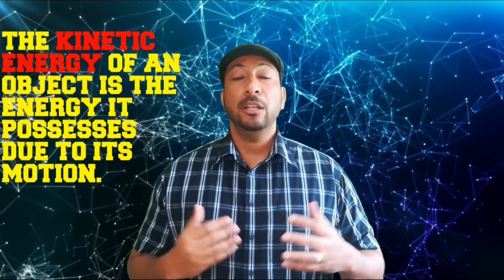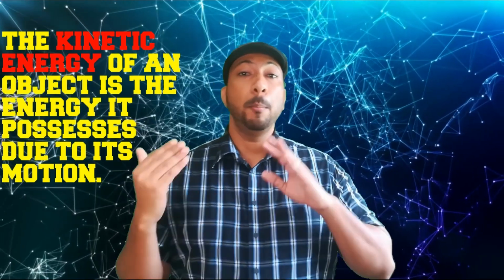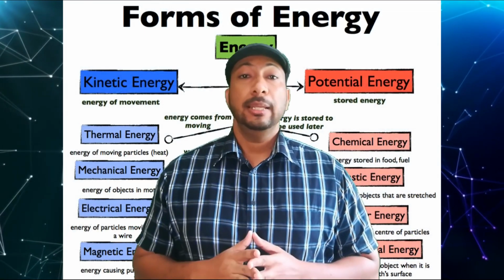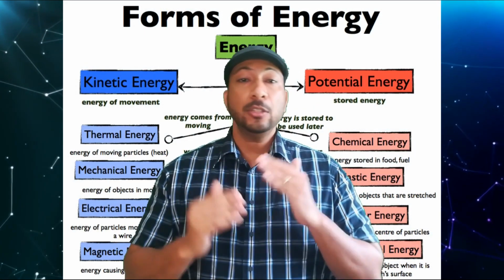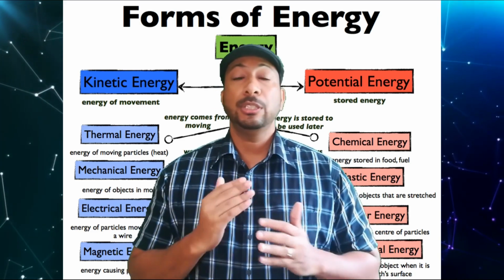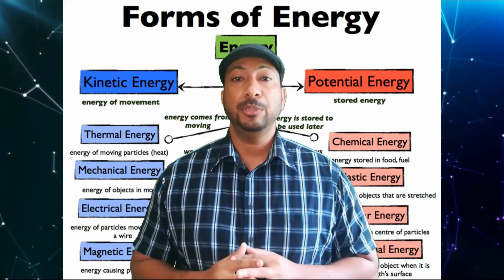What is kinetic energy? Kinetic energy is the energy that an object has because of its motion. So anytime an object is moving, it has kinetic energy. So all forms of energy can be broken down into either one of those two types. Heat energy, that is considered movement or motion. Anytime the atoms in an object are moving, it is considered the heat energy of that object.